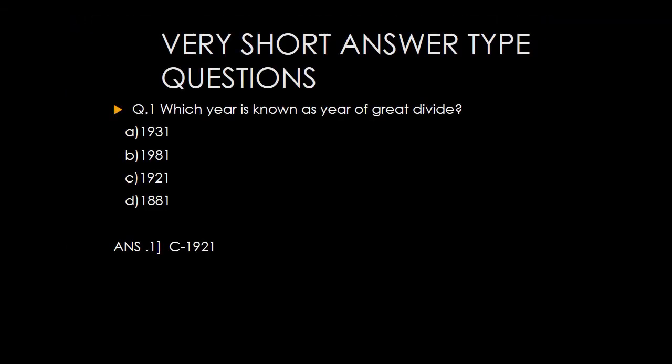Now one thing is very important when you are going to attempt multiple choice questions. What is the correct pattern of writing the answer? I have taken one example. The question is: which year is known as the year of the Great Divide? The answer is C, that is 1921. So don't write only question number 1, C. You write down question number 1, C, and what is the correct answer? 1921. You should mention this 1921 also.